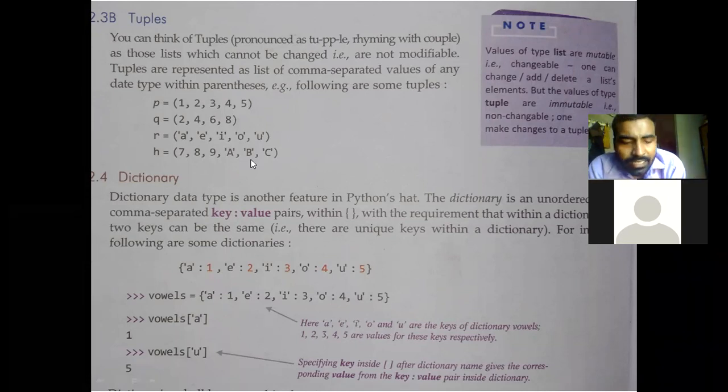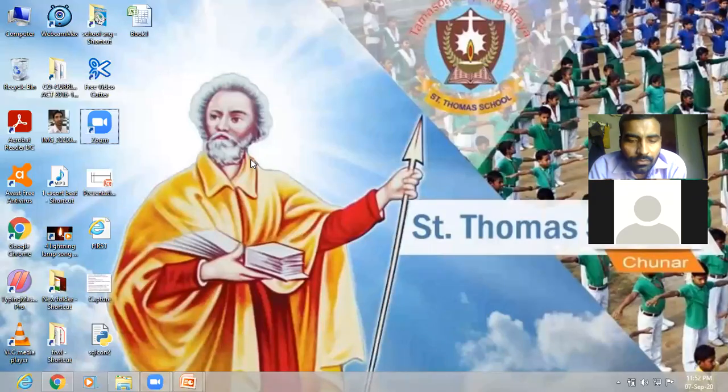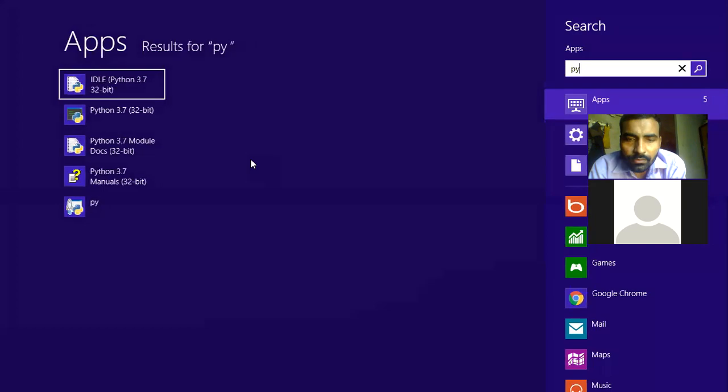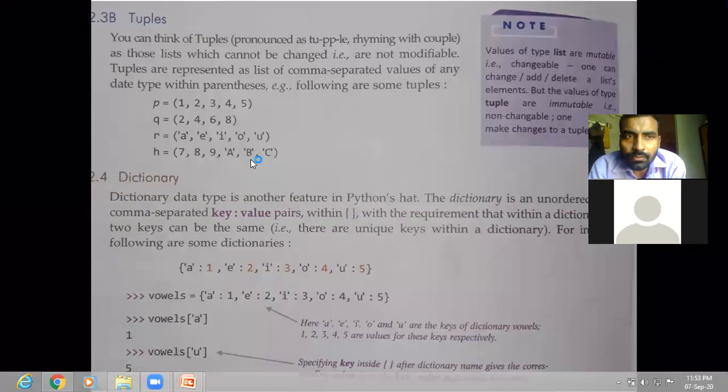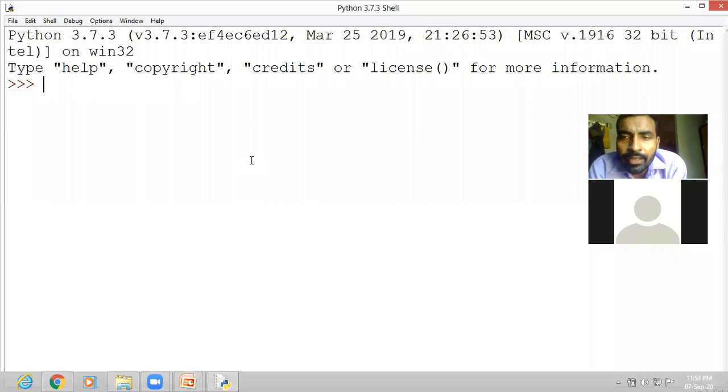I'm opening the Python screen, then you can see very well. Can you see the Python screen? Kindly reply me. Yes, sir. So in the Python screen now, suppose I type two or three values in a tuple, like a is equal to, then write the parentheses, then type the values like 12, 20, Ajay.